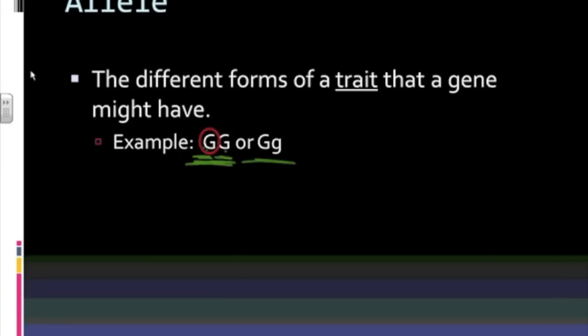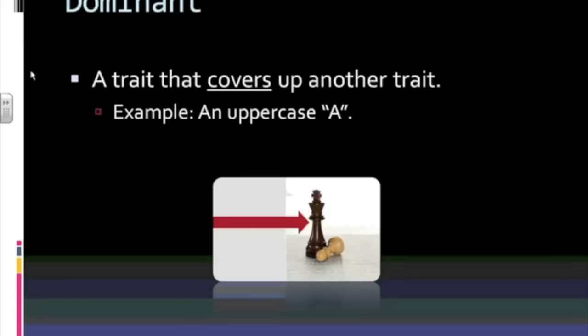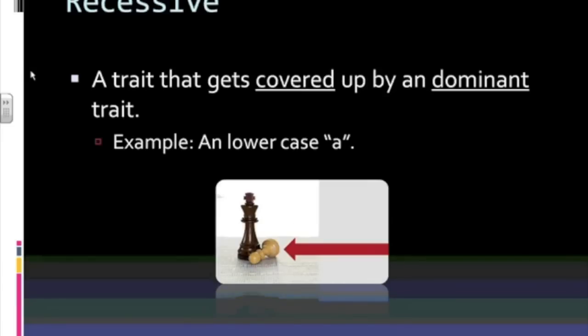Now, this will continue to make more sense as we continue to move forward. Now, a trait can either be dominant or it can be recessive. If a trait is dominant, it's usually what we see as an outward appearance. It's a trait that covers up another trait. So we have dominant traits and we have recessive traits. Recessive traits are the traits that get covered up.